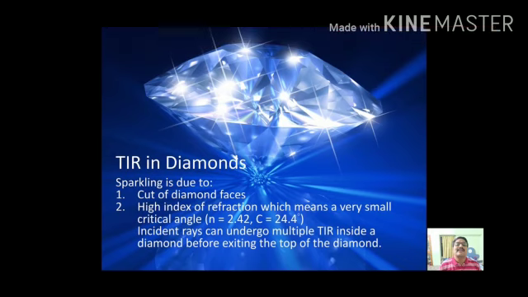Total internal reflection in diamond. The sparkling in diamond is due to the cut of the diamond faces and the high index of refraction, which means a very small critical angle. n is equal to 2.42 and the critical angle is equal to 24.4 degree. An incident ray can undergo multiple total internal reflections inside a diamond before exiting the top of the diamond. That is why sparkling happens in the case of the diamond. It is due to the total internal reflection.